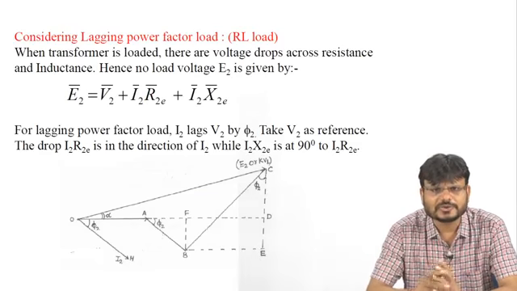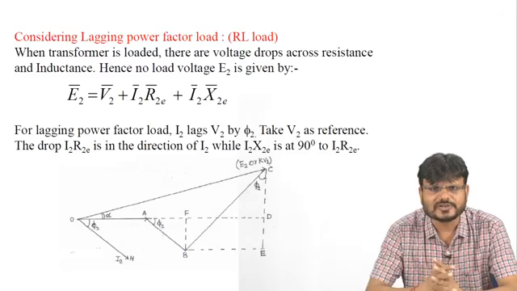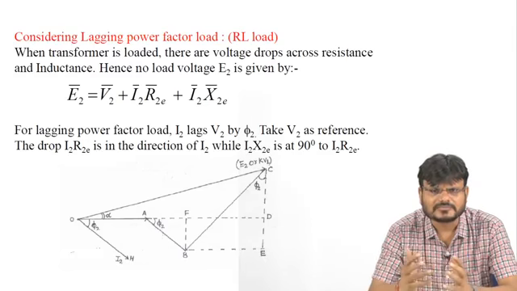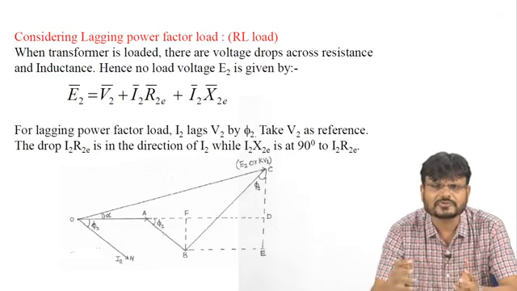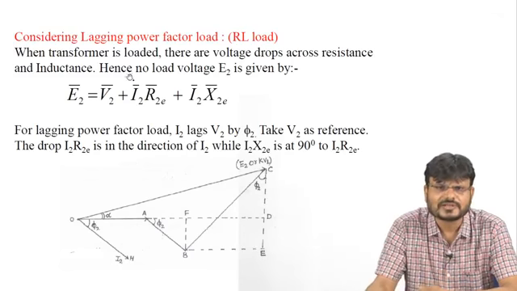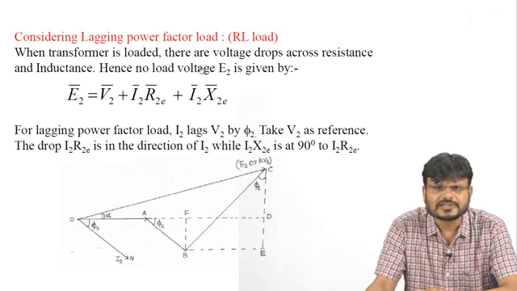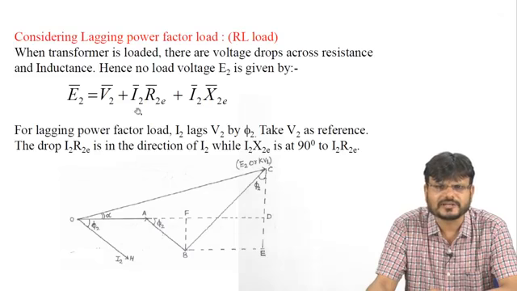Now we are going to explain this voltage regulation when we are considering some load, and that load is inductive in nature, or you can say this load is an RL load. So when the transformer is loaded, there is a voltage drop across resistance and inductance, hence the voltage E2 is given by.